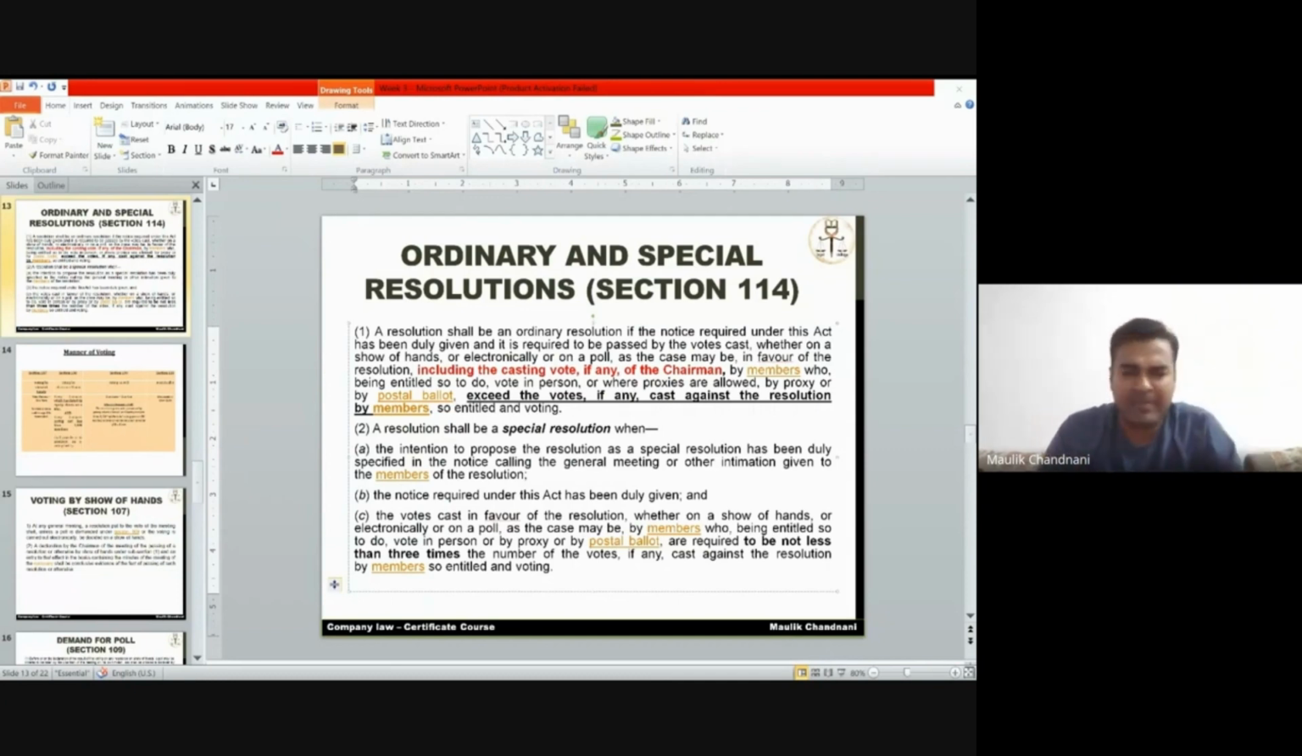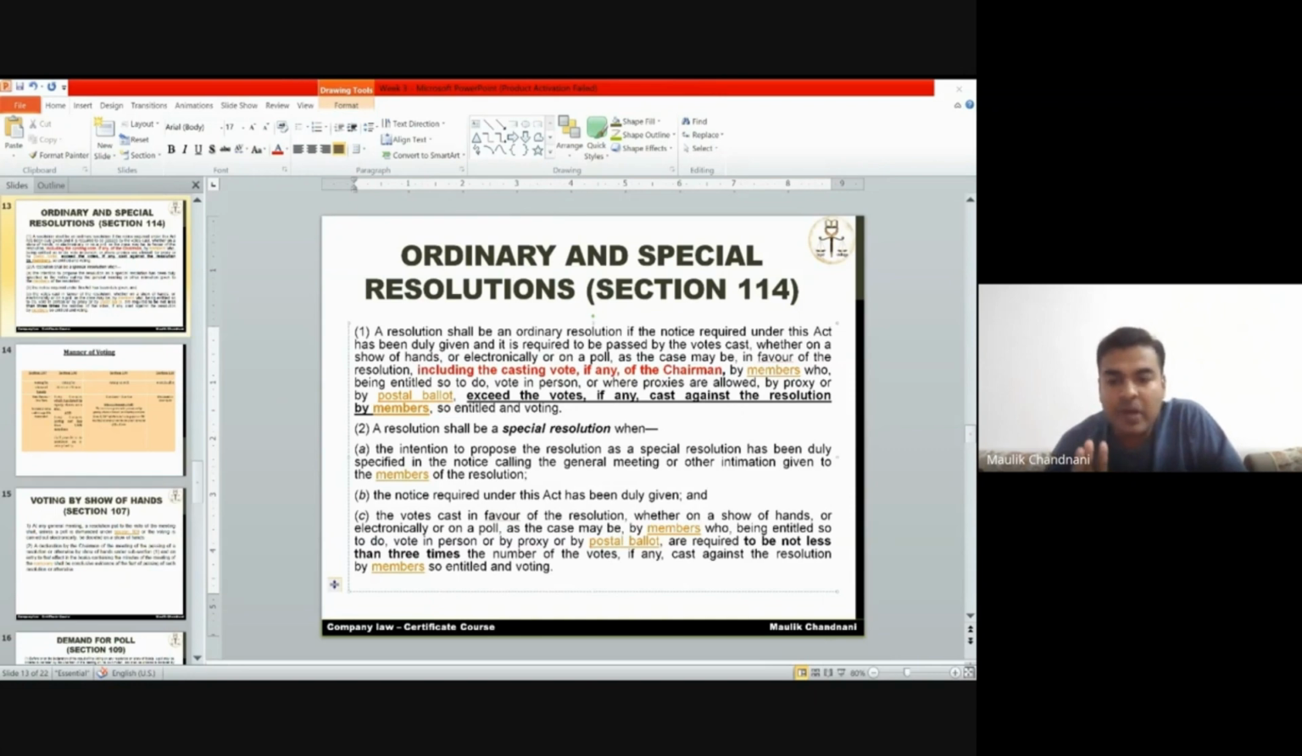If 6 members had cast no, 6 into 3, at least 18 members should have said yes. Whether 18 had said yes, the answer is no. SR is not passed. Or we can say SR is passed against the motion. 6 said no, 6 are against. Okay, cancel this matter. So SR is passed against the motion.